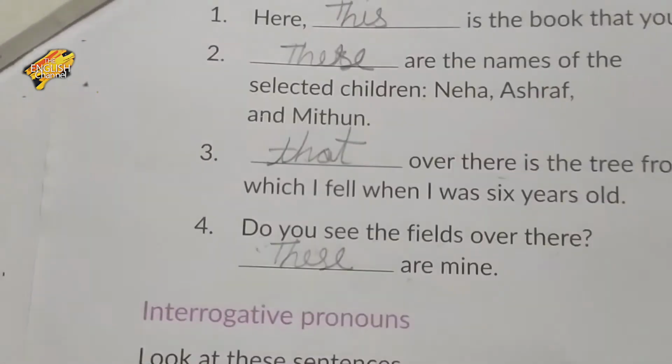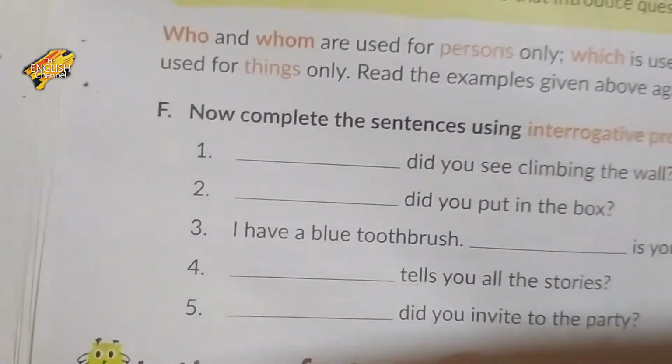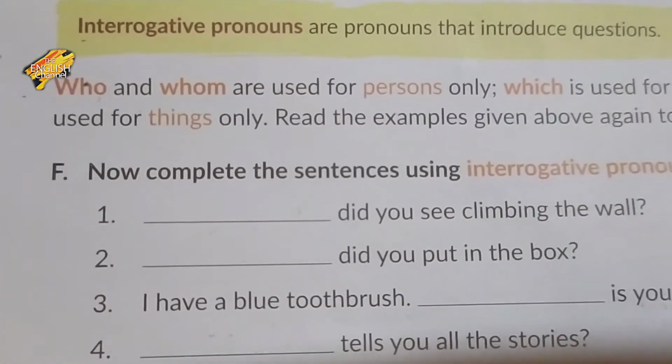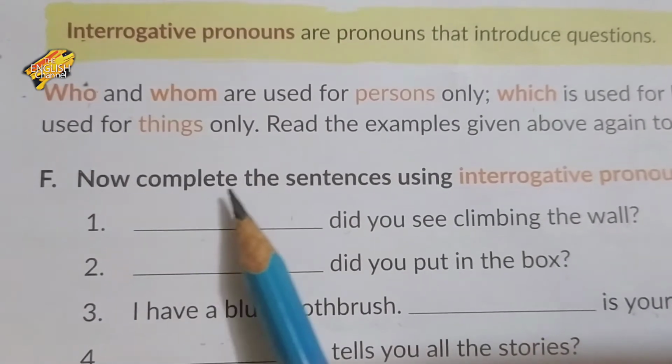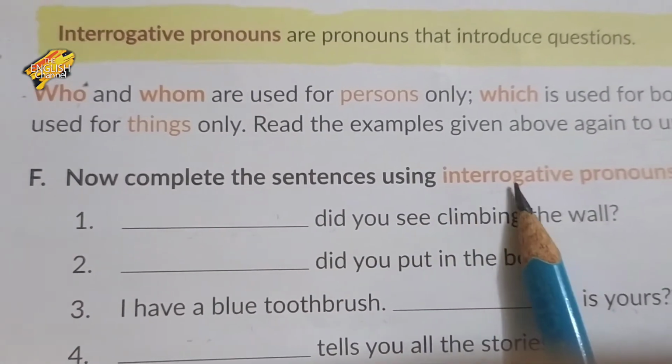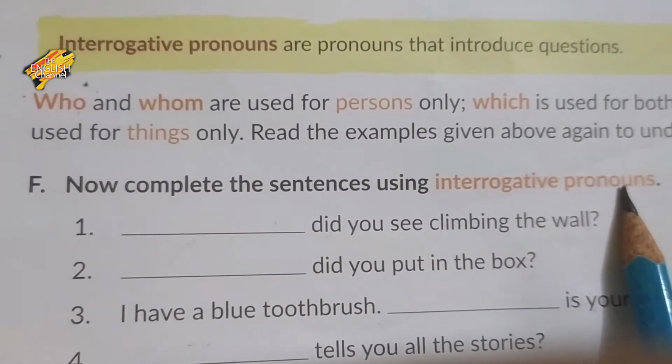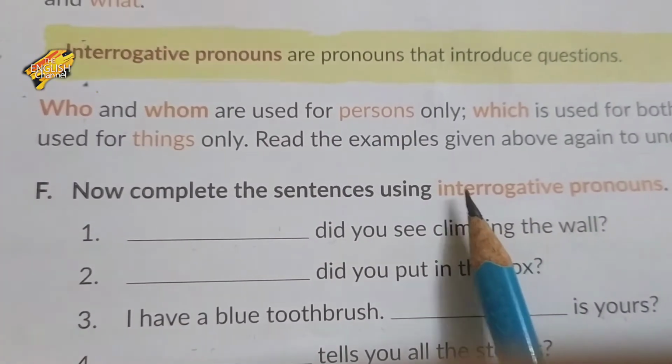Okay. Now next exercise is F. Now complete the sentence using interrogative pronouns. It's very simple. Interrogative pronoun means questions.